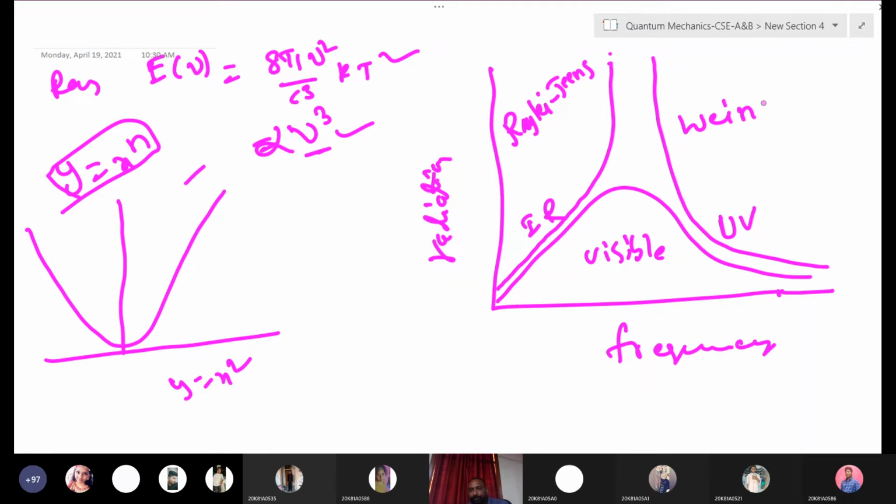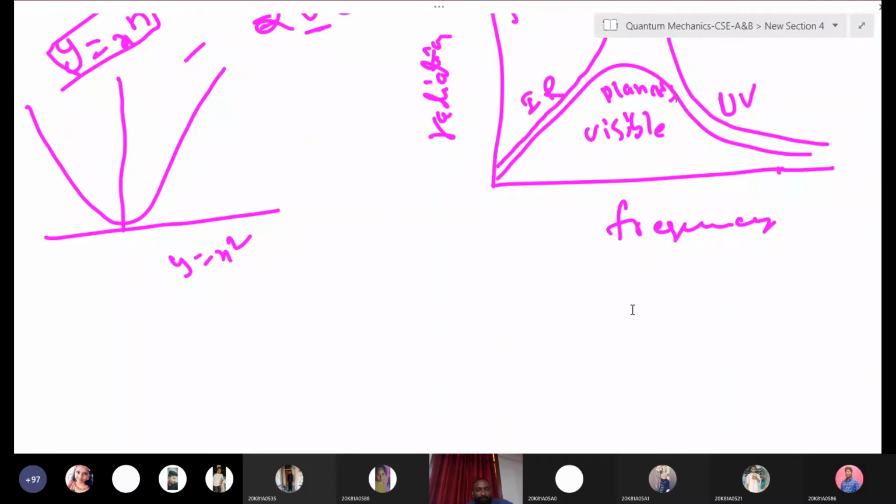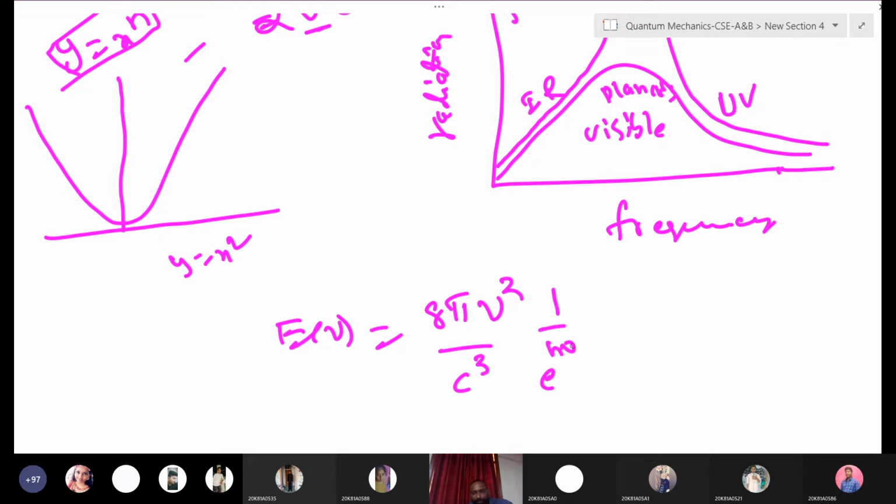So here, see, this is Planck's law. Why does Planck's law not extend to infinity, while Rayleigh's law and Wien's law extend to infinity? Because if you see the formula clearly, 8 pi nu cube by c cube into 1 by e to the power of h nu by kT, here minus 1 is there.